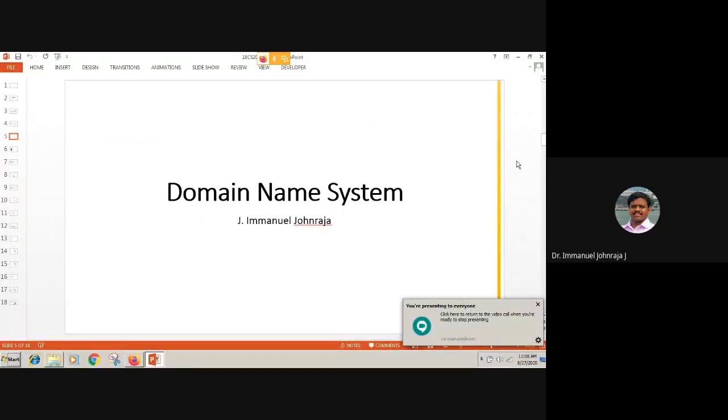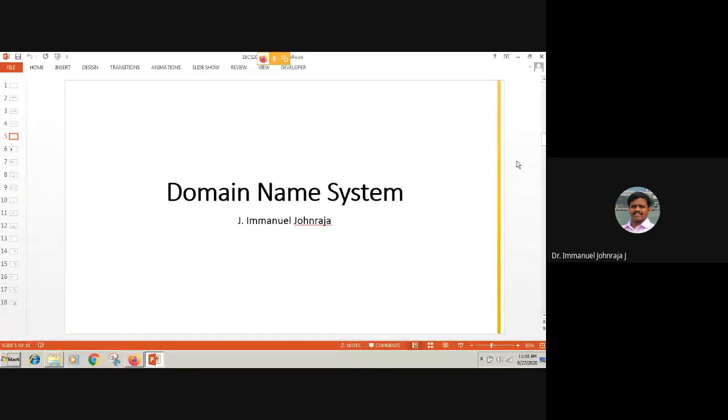Right. So when we talk about the domain name system, we have heard about it already enough, and we have also seen the demonstration using Packet Tracer. On another occasion, we also saw a domain name system demonstration using Wireshark. I'm sure every one of you would have downloaded and installed Wireshark on your device.